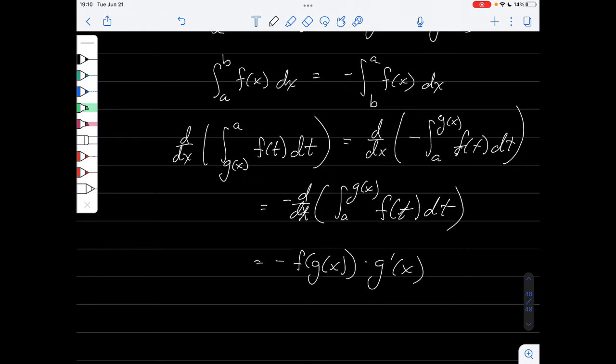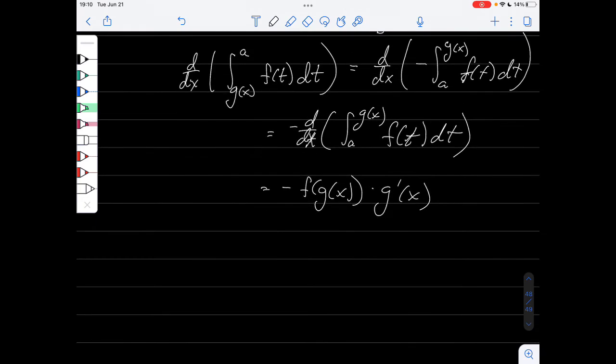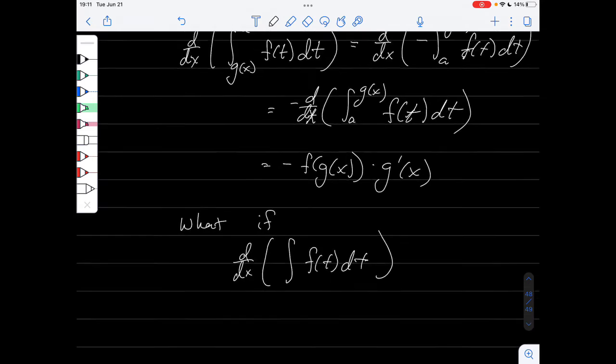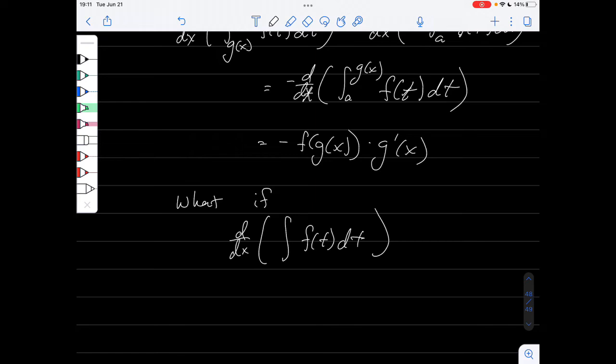But we can extend it even further, because what if it's not a number? So what if we're given the derivative of f of t dt, but instead of going from a number to a function or a function to a number, we're going from a function to another function. We're going to have to be a little sneaky here.